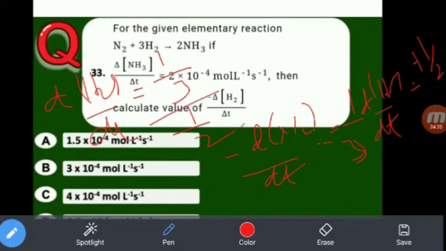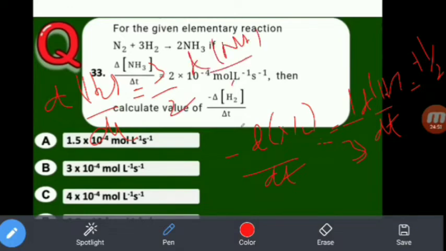What happened? Sorry, 1 by 2 divided by 1 by 3. What happened? 3 by 2. So it is totally 3 by 2 d[NH3]/dt.